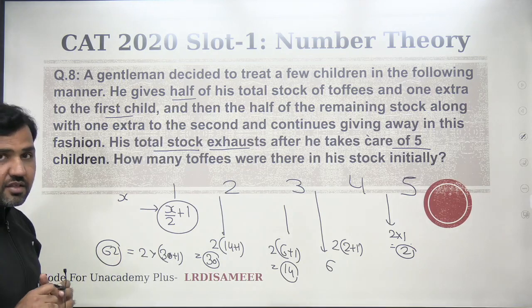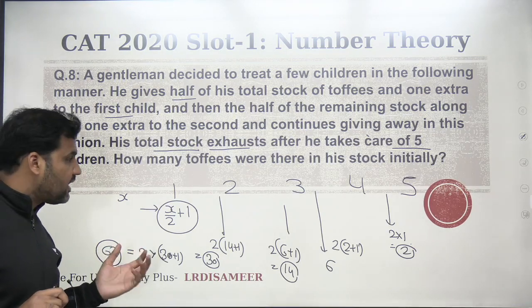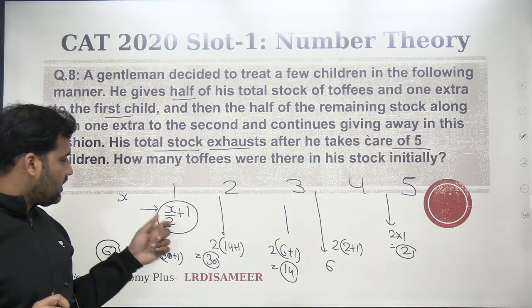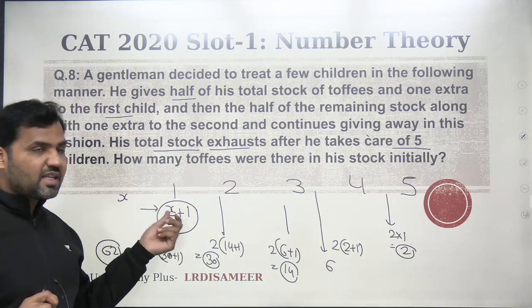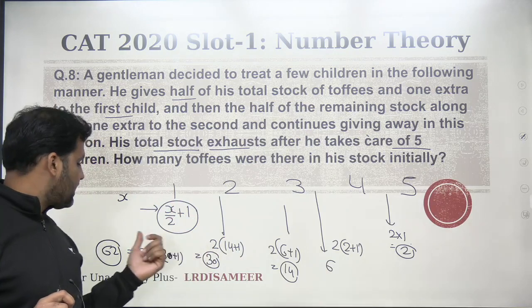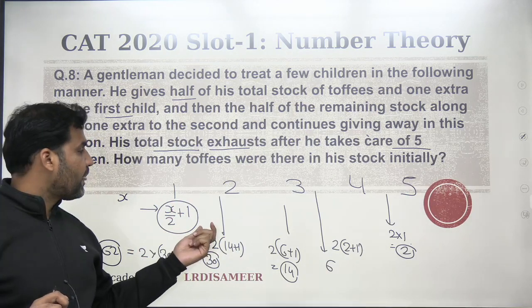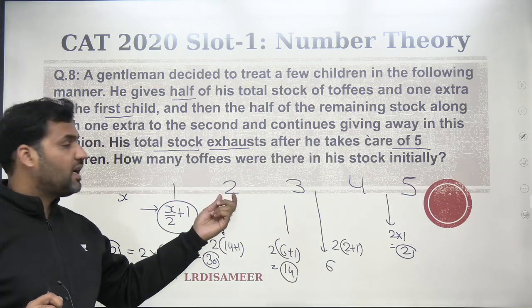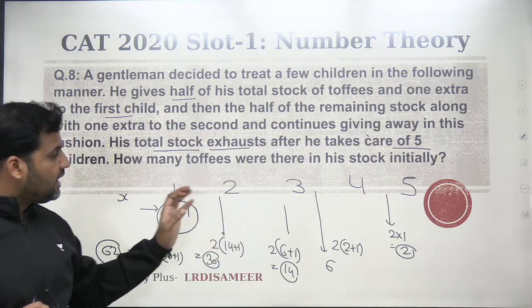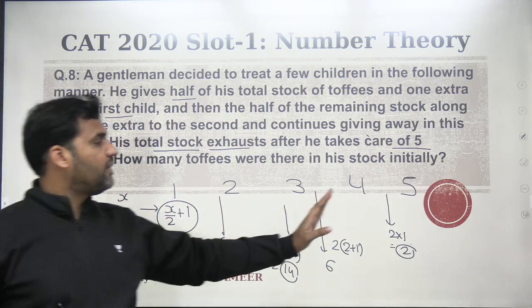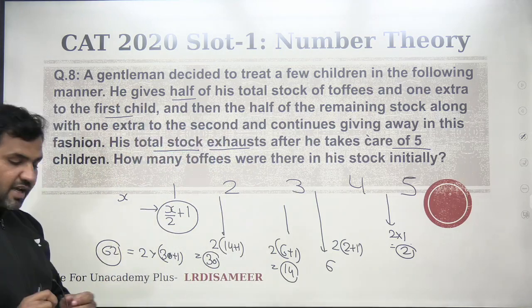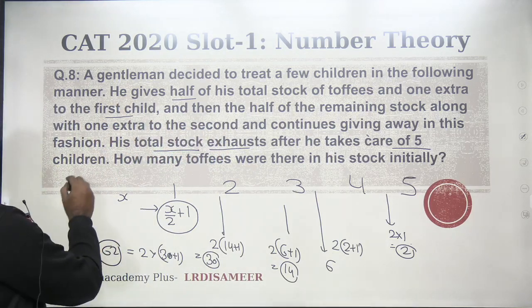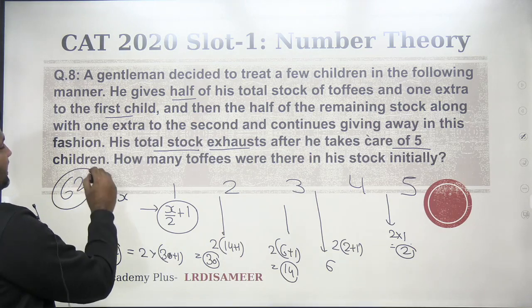So if he has 62 toffees initially, and then he follows this of giving half the toffees to the first kid, then one extra, then whatever is left, half to the second kid, and then one extra toffee. If he keeps on doing this till the fifth child, he will be left with no toffee at the end. So initially he must have 62 toffees. So the answer to the question is 62. That's the answer to the question.